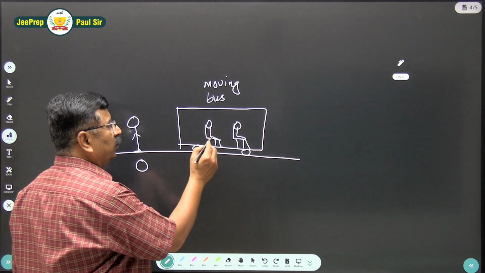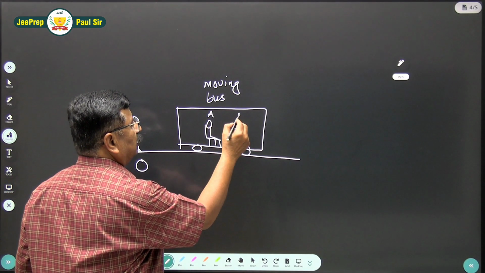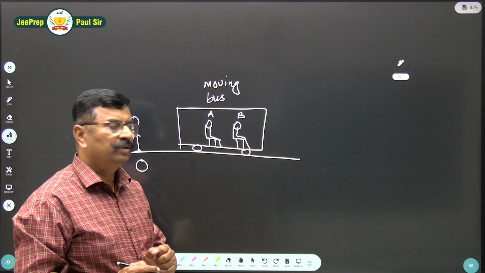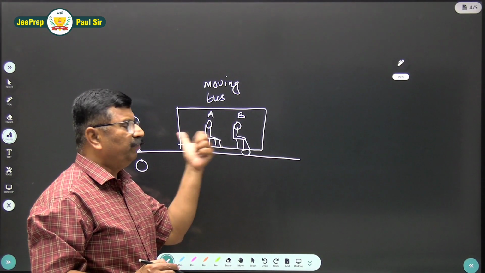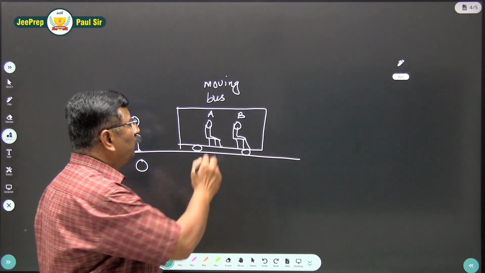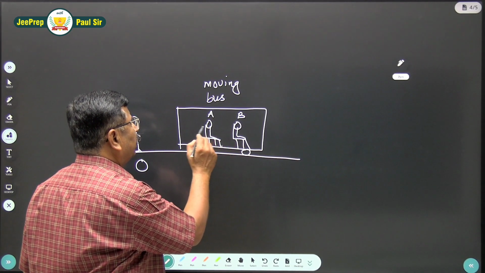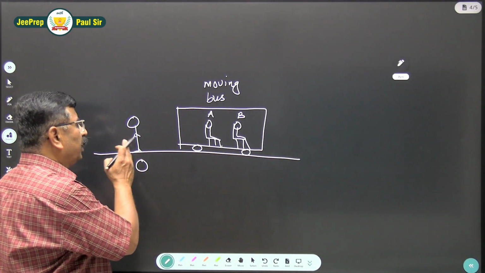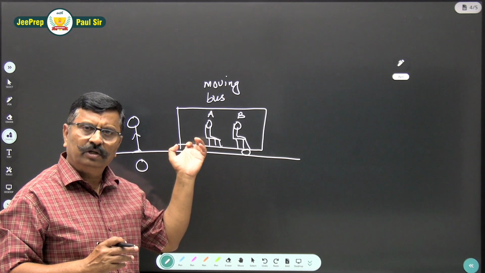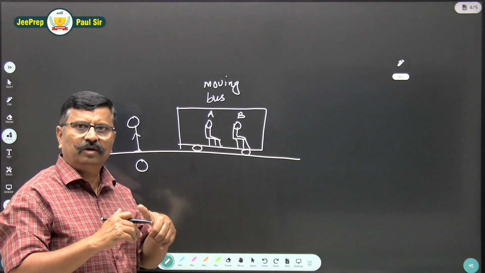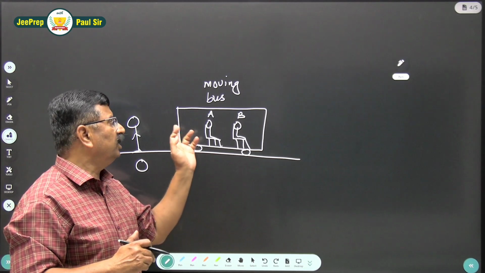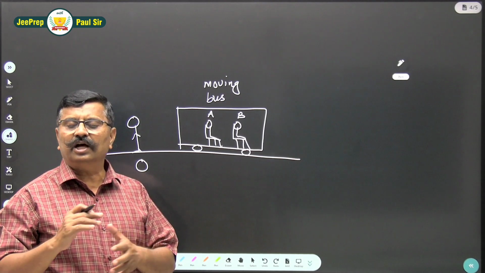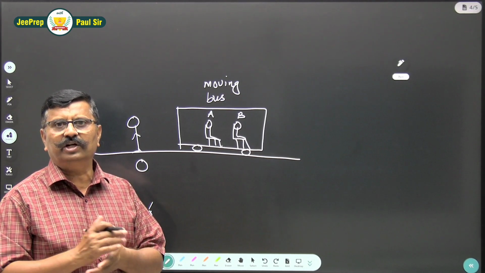But what about with reference to passenger A and passenger B? With respect to passenger A, passenger B is at rest, or with respect to passenger B, passenger A is at rest. In fact, both passengers A and B are at rest with respect to the frame of the bus. So for the person on the road, the bus is in motion, but for these two passengers in the bus, it is at rest. So these are relative phenomena. I hope you have understood this.